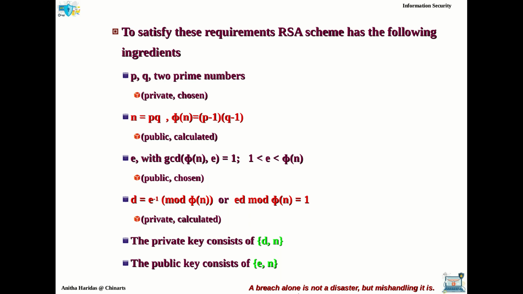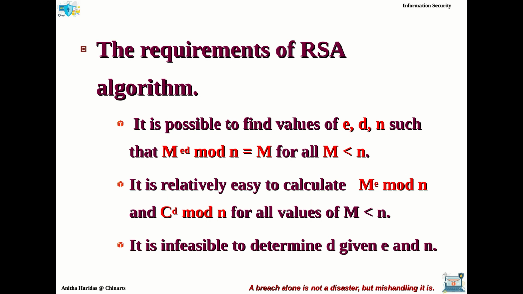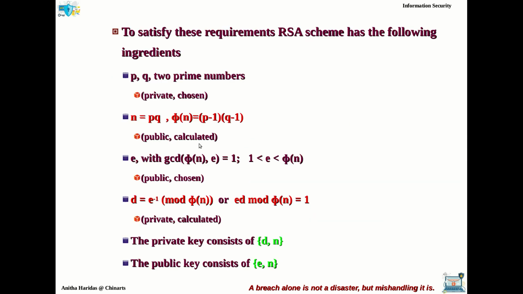So if the RSA scheme has these values or these components, it can satisfy all these 3 requirements. Okay. So what are the different ingredients? First one, you need two prime numbers. Very important. These are the two prime numbers which are to be privately chosen, right?